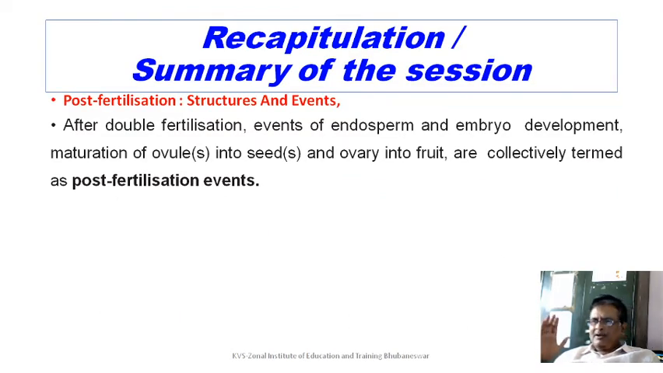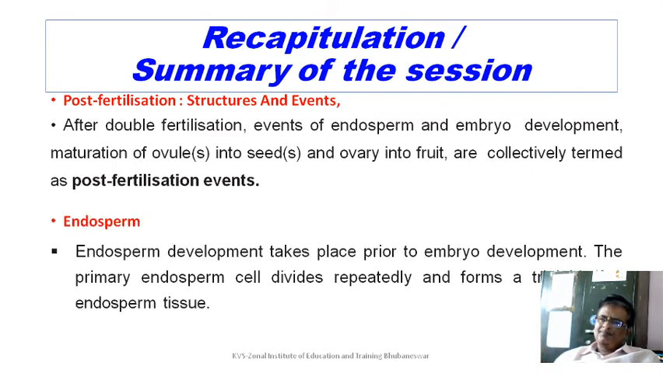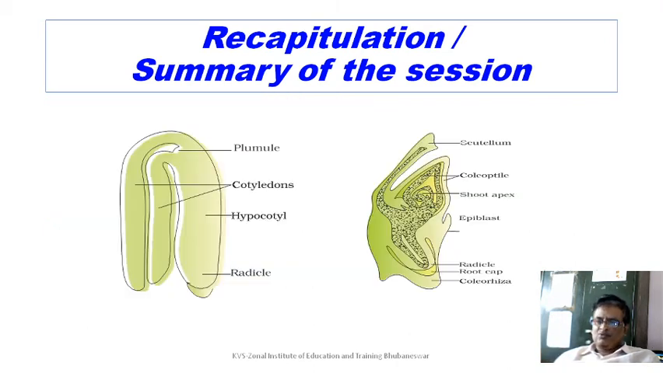With this, you complete session number 6. Let us recapitulate what we have discussed. It is just to refresh your memory: post-fertilization structures and events, what are these? After double fertilization, the events of embryo and endosperm development, maturation of the ovule into seed and ovary into fruit, are together called post-fertilization events. The endosperm development takes place prior to the embryo development. The primary endosperm cell divides repeatedly and forms a triploid endosperm tissue.